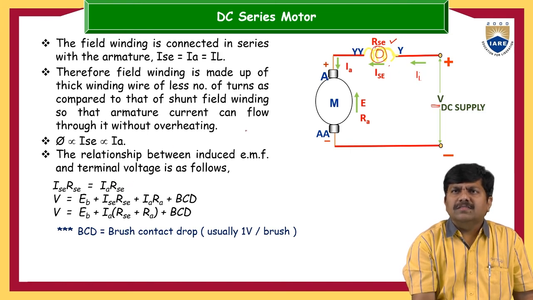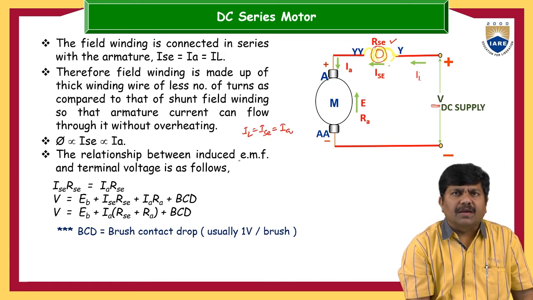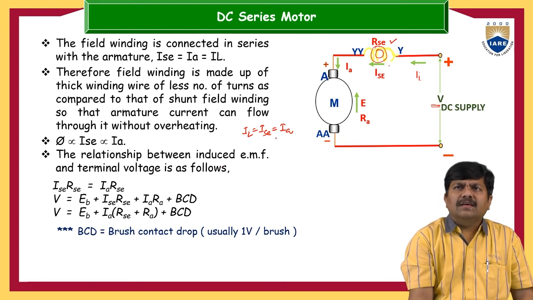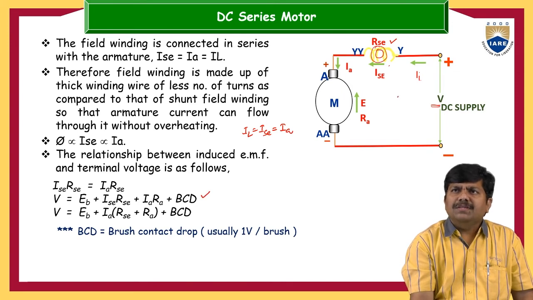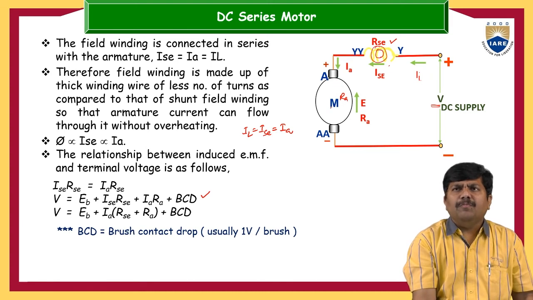We can say that the current relation is: the line current is equal to the series current, which is equal to the armature current IA. These three currents are the same, so this is the current balance equation. Coming to the voltage balance equation: the supply voltage, some of the voltage will be dropped across the series winding, some across the armature resistance, and the remaining voltage appears as back EMF.